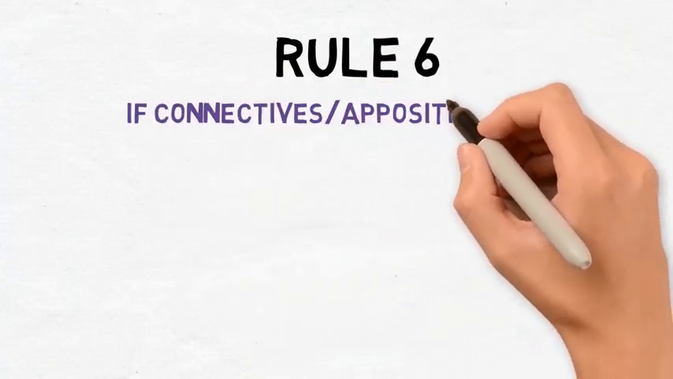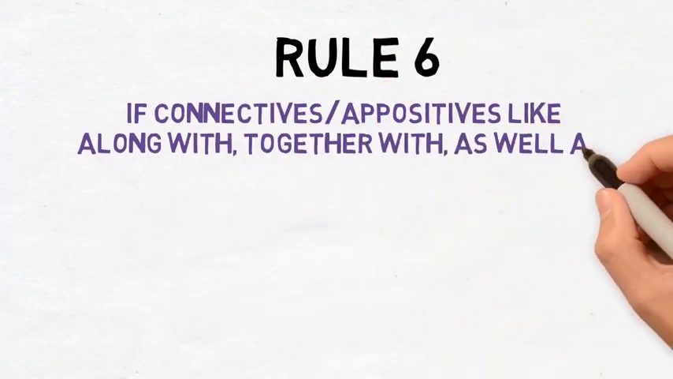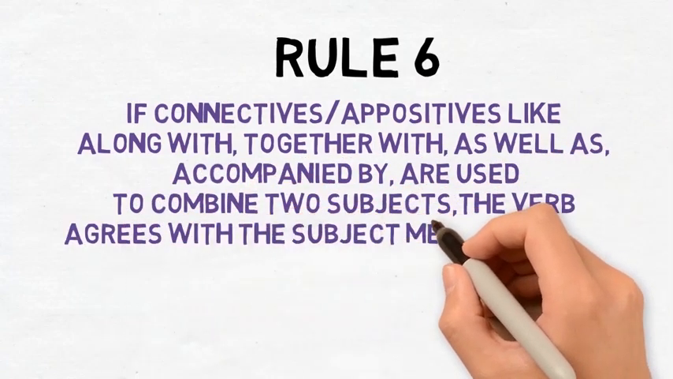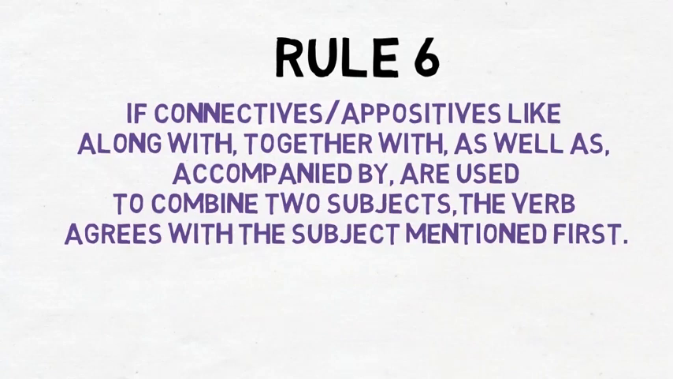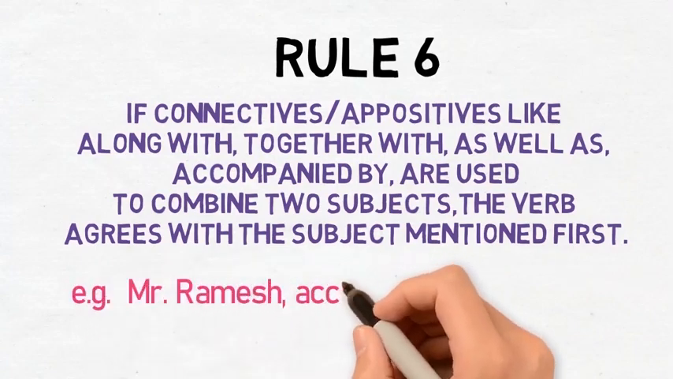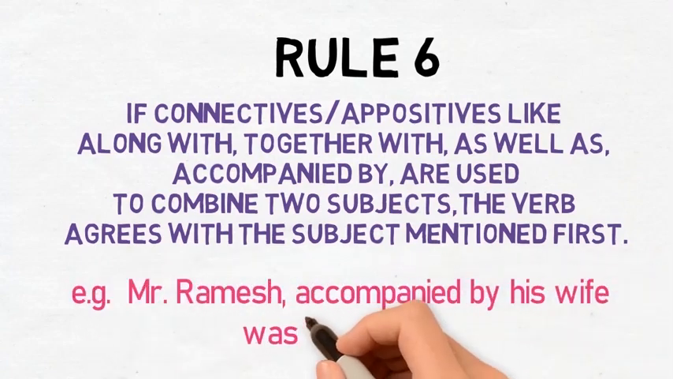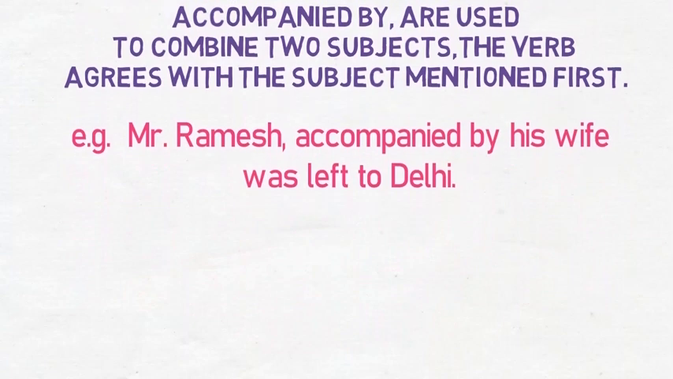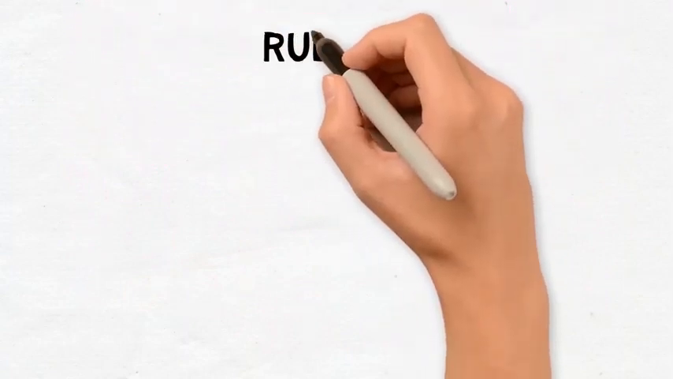Next rule says if connectives or appositives like along with, together with, as well as, accompanied by are used to combine two subjects, the verb agrees with the subject mentioned first. Mr. Ramesh, accompanied by his wife, was left to Delhi. Here we'll take Mr. Ramesh as a primary subject. What is written after accompanied by? We are not going to take that.